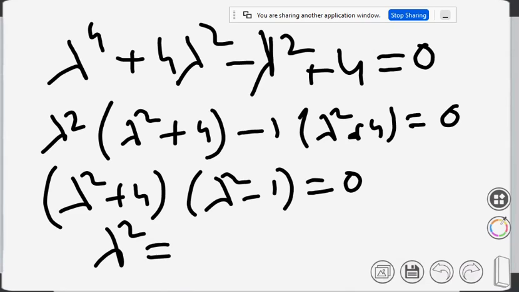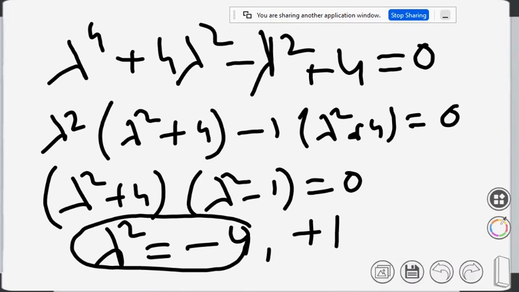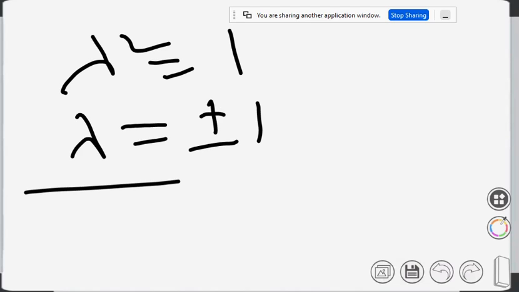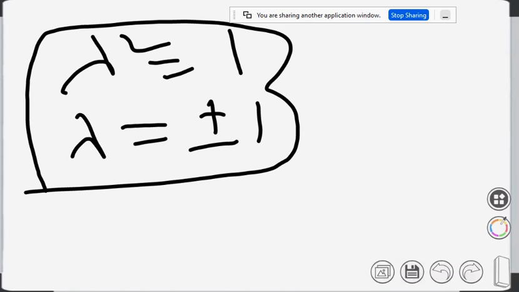So lambda square equals minus 4 or 1. Lambda square equals minus 4 will be neglected, not possible, it gives an imaginary value. So lambda square equals plus 1. That means lambda equals plus or minus 1. Because lambda is the average number of occurrences, we will reject the negative value. We will take lambda as plus 1 only.